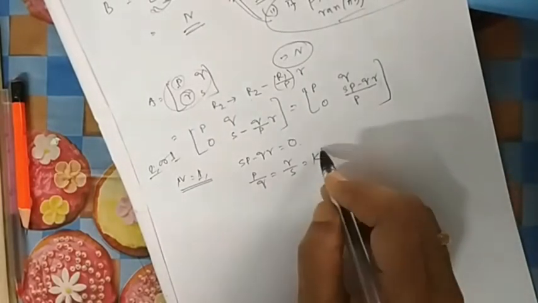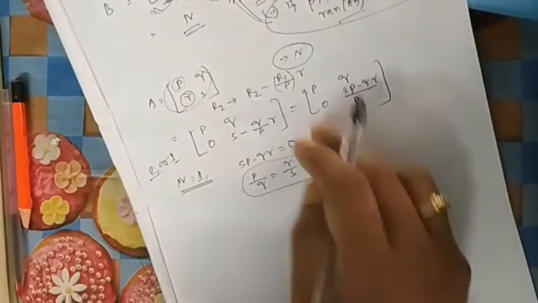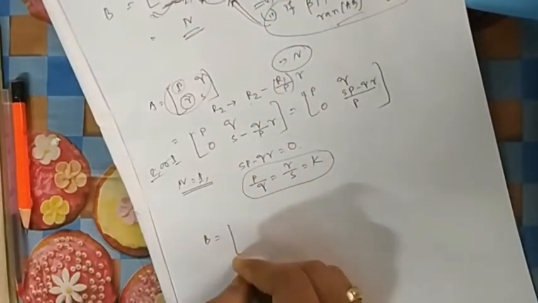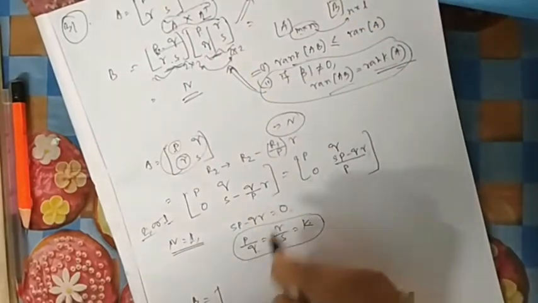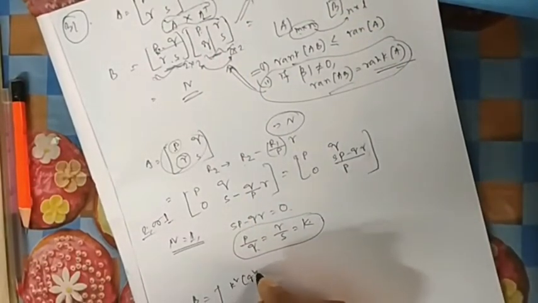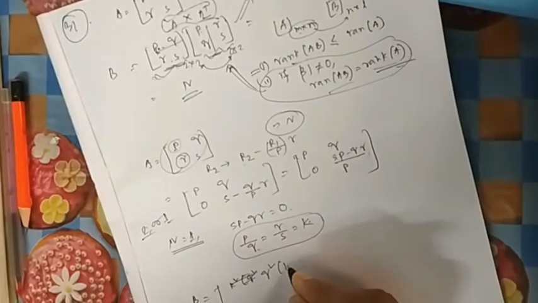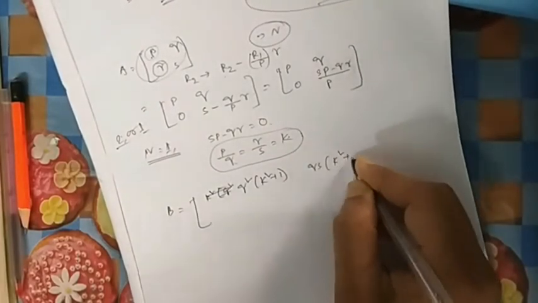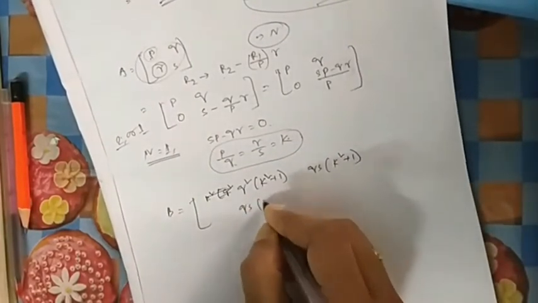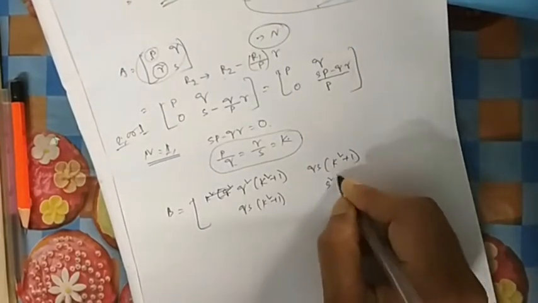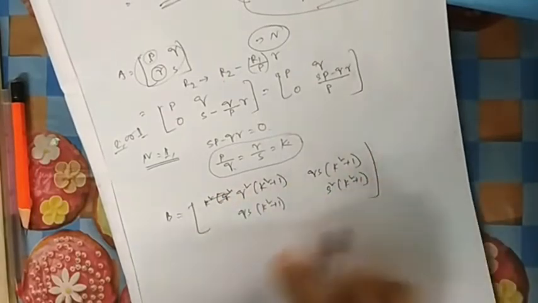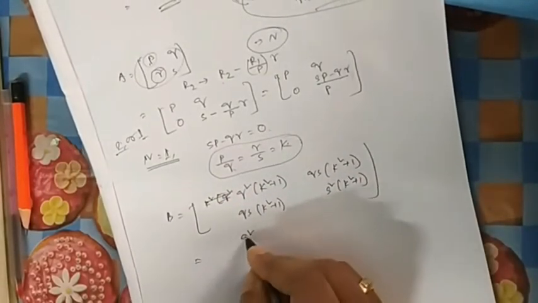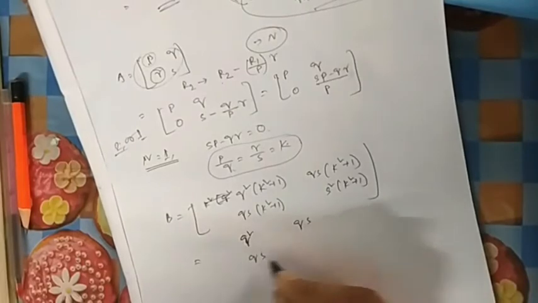Some sort of conclusion you can do here. There is a ratio between these two. Now if you put this value here in B, so what will be your B? Instead of P, if we put KQ, then if you take Q square common, it will be K square plus 1. Similarly, if you put it everywhere, KR, QS, and then you take common, it will be QS times K square plus 1, and S square times K square plus 1. So you can divide everything by K square plus 1, and it will be Q square, QS, QS, S square.